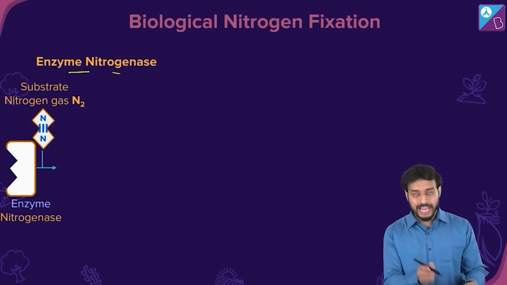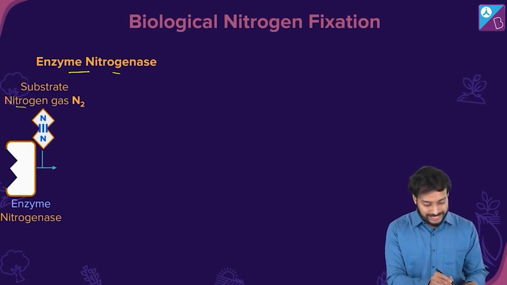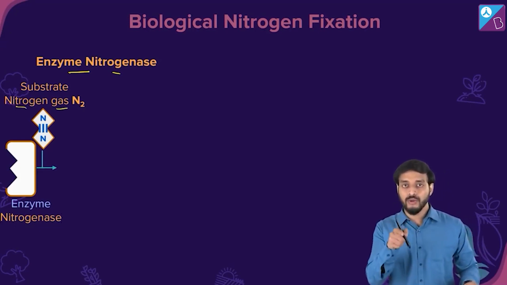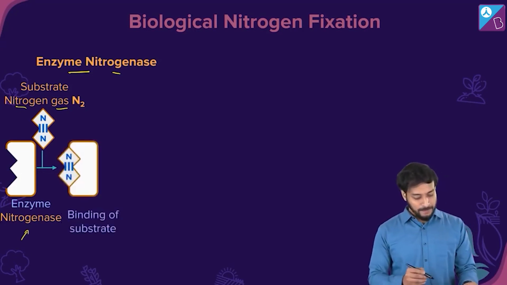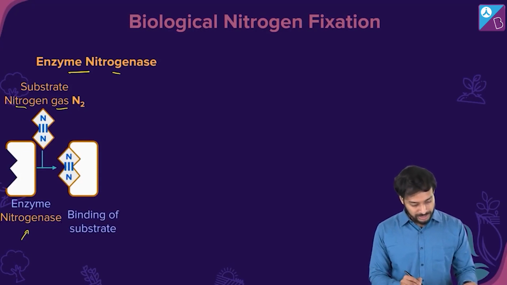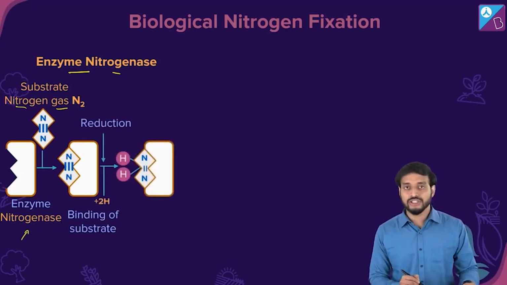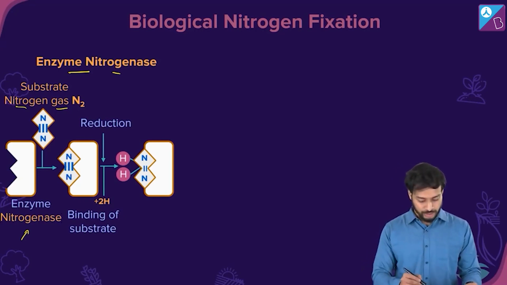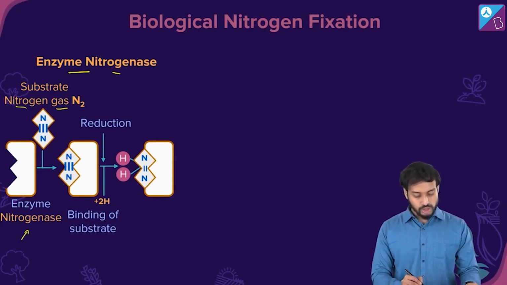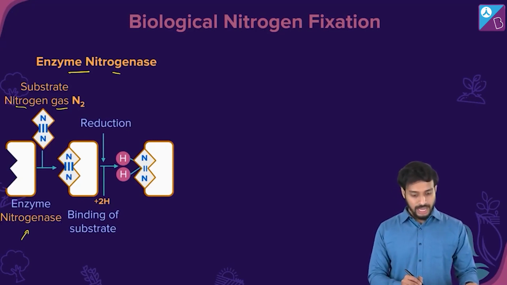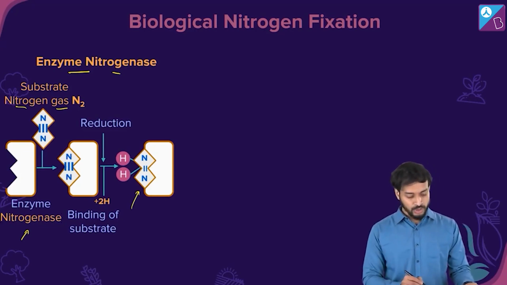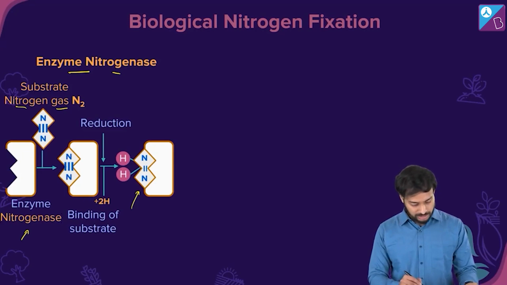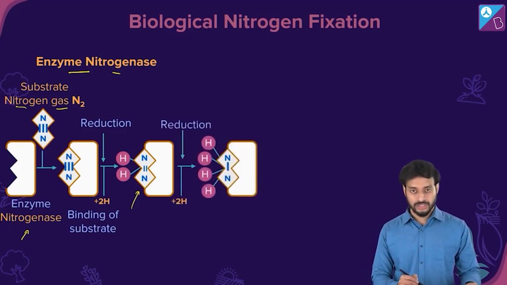Okay, let's see. The nitrogenase enzyme substrate. See the substrate for the enzyme? It's the nitrogen gas N2, N triple bond N. This is the enzyme nitrogenase. Now what happens? Binding with the substrate, the atmospheric nitrogen. Reduction process, which means addition of protons. 2H plus added. Now it is a condition where N double bond N and 2 hydrogens have been added to the 2 nitrogen atoms. Binding state of the substrate.